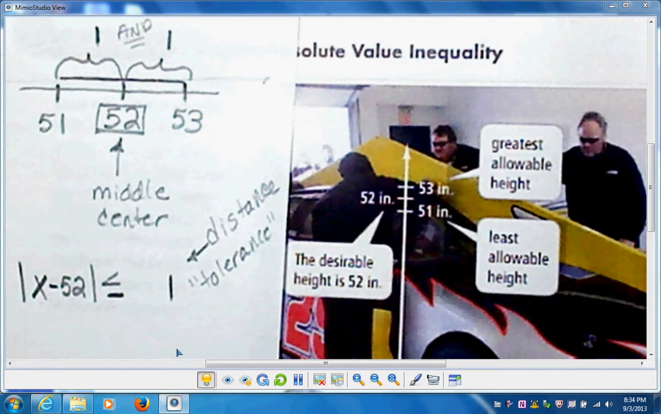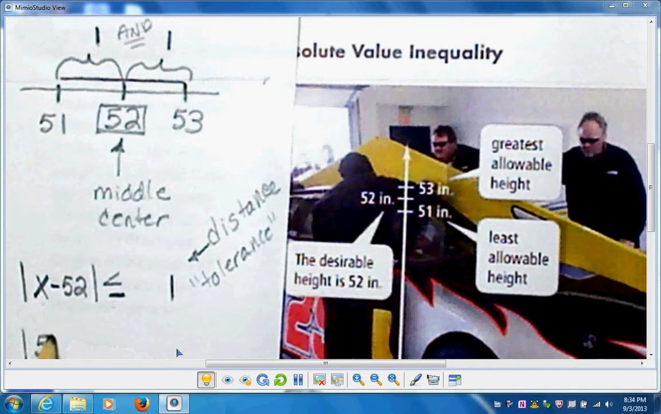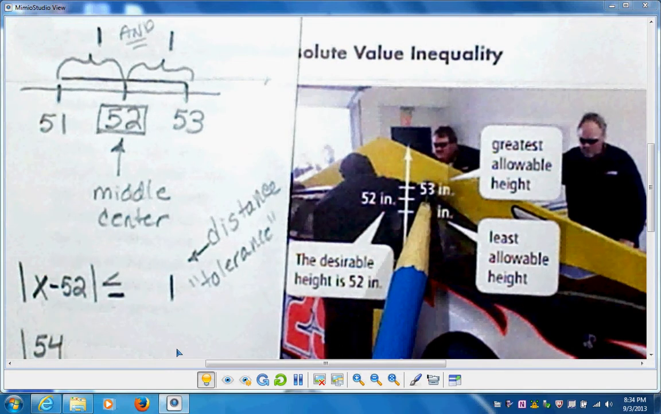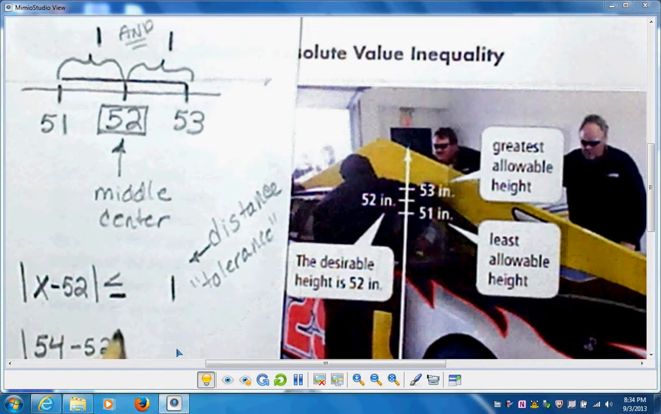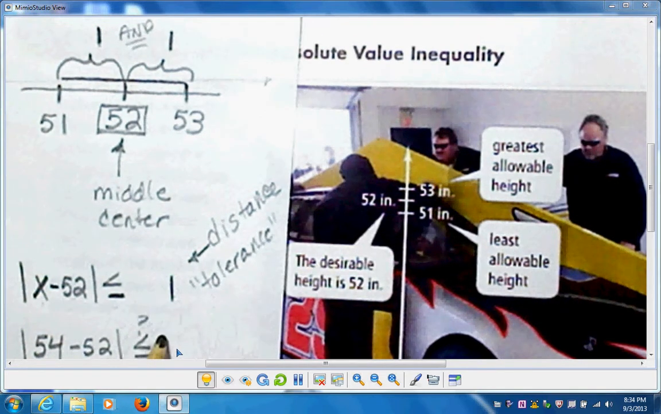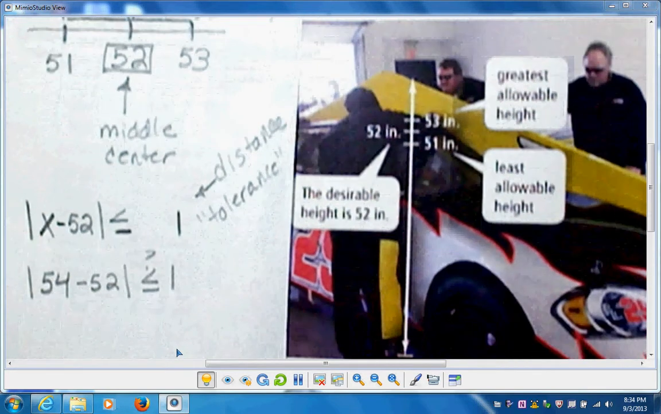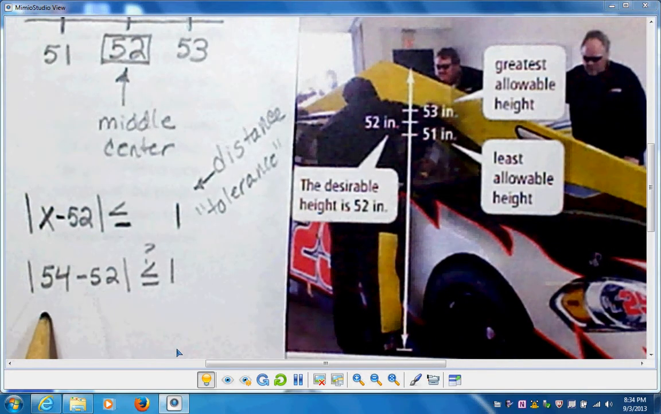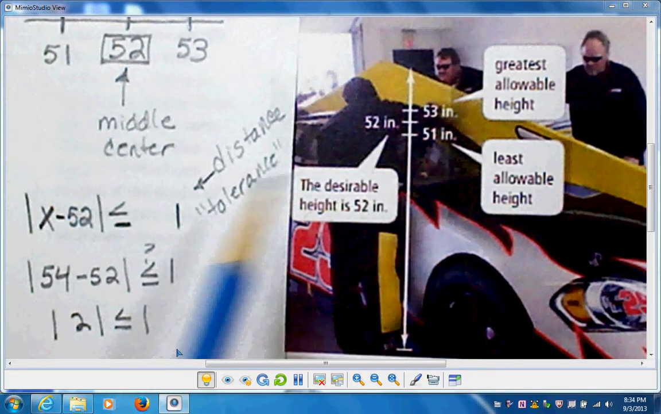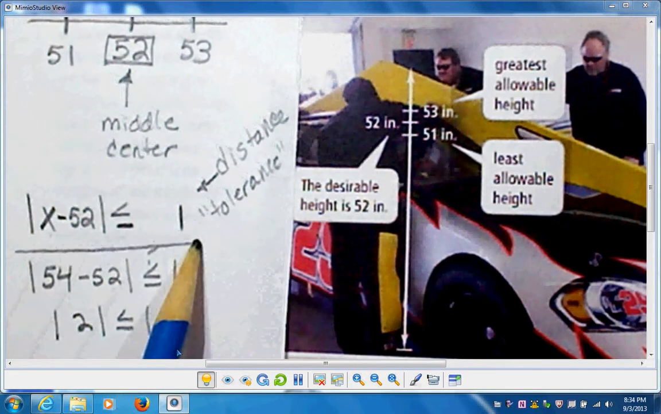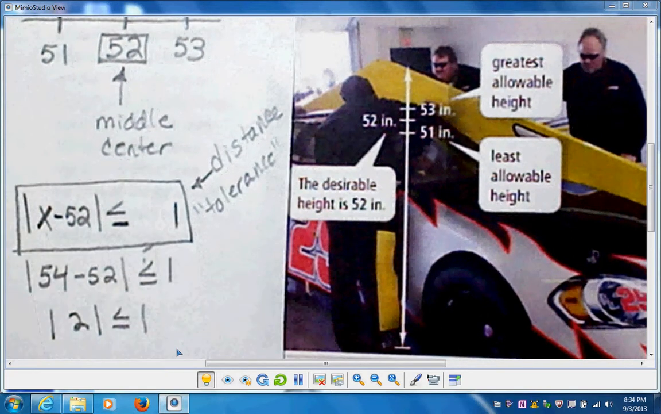And that's your answer. So you can test this. You can try a car that's 54 inches. Let's go ahead and do that. The absolute value of 54, notice 54 is too big. It will not pass the test and will not be able to enter the race. 54 minus 52, is that going to be less than 1? Well, no, because 54 minus 52 is 2. And 2 is not less than 1. So we know that we set up our inequality correctly. So that's the absolute value inequality for that.